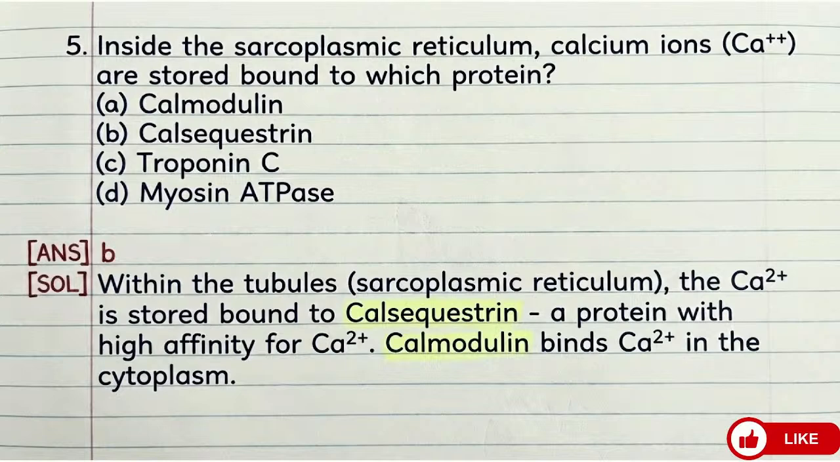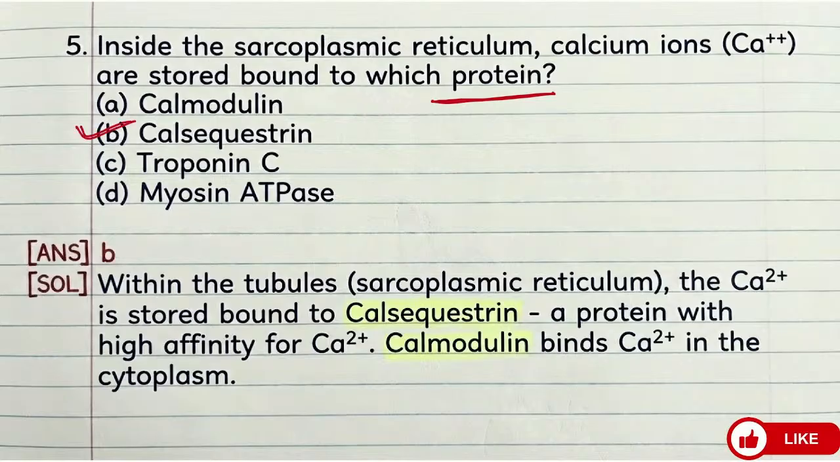So question number 5. Inside the sarcoplasmic reticulum, you will find calcium ions. So calcium ions are stored bound to which protein? One of the important questions, very, very important question. Calmodulin, calsequestrin, troponin C, myosin ATPase. So the answer is this one.